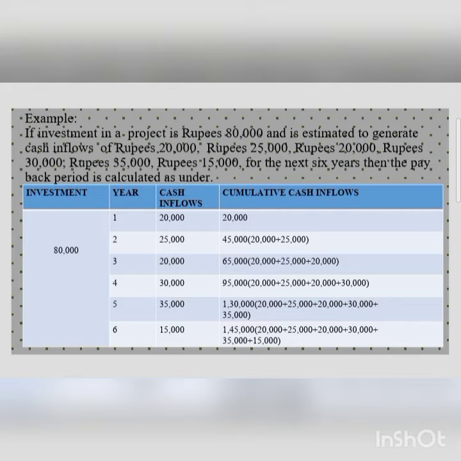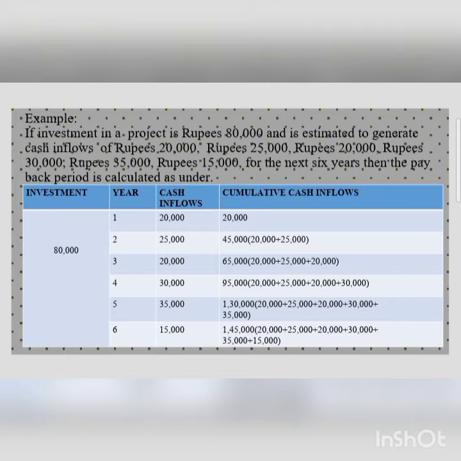So, to calculate the payback period, the cumulative cash inflows are taken into account. During the first year, inflows are 20,000 and cumulative cash inflows will also be 20,000. Coming to the second year, the inflows are 25,000 and the cumulative cash inflows will be 45,000. 20,000 plus 25,000 will give you 45,000.